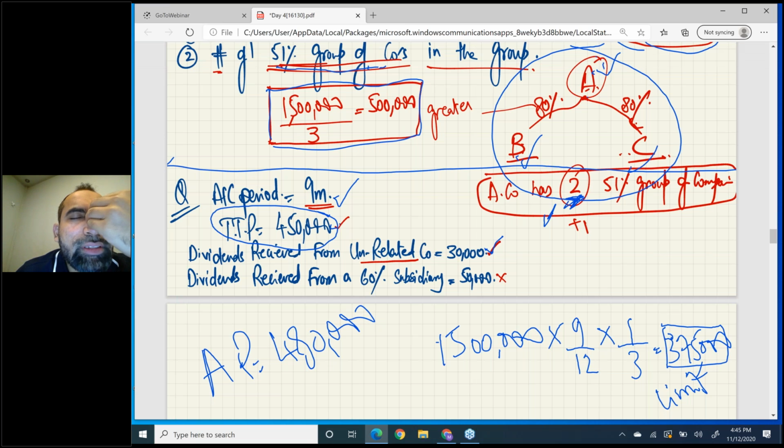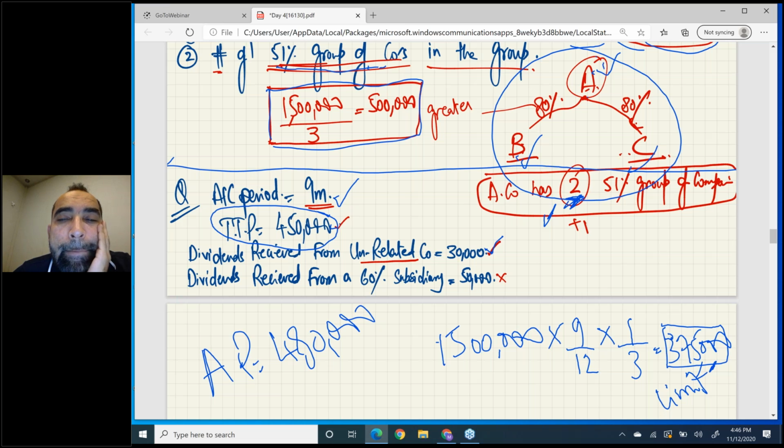Now, boys and girls, what would you suggest? AP is 480,000 and your limit is 375,000. That means in this question your AP is greater than the limit. That means this company is a large company. And when this company is a large company, you need to pay tax in installments.